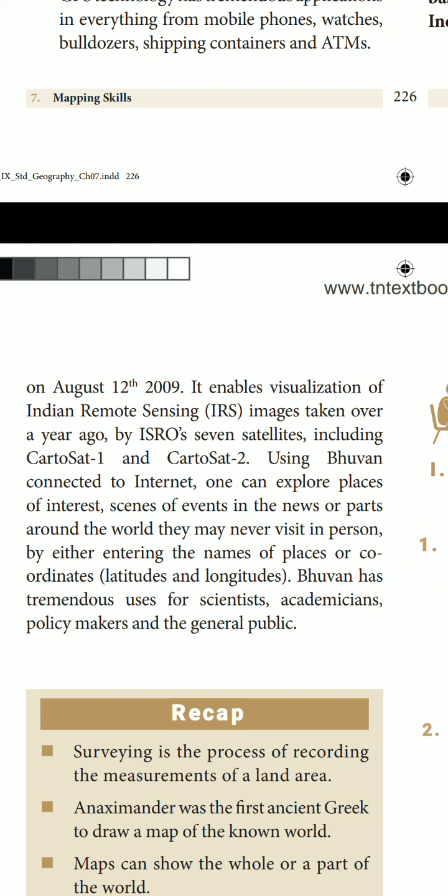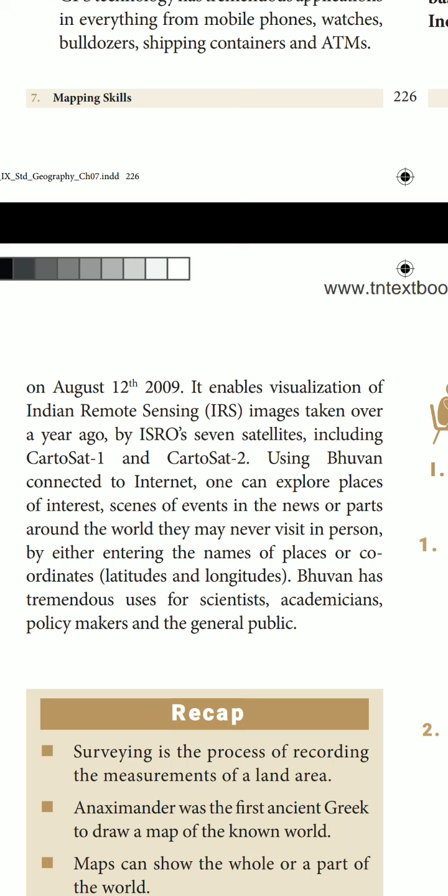It enabled visualization of Indian remote sensing images taken over a year ago by ISRO's satellites, including Cartosat 1 and Cartosat 2. Using Bhuvan connected to the internet, one can explore places of interest and scenes of events in the news, or parts around the world they may never visit in person, by entering either the name of the place or the coordinates, latitude and longitude. Bhuvan has tremendous use for scientists, academics, policy makers, and the general public.